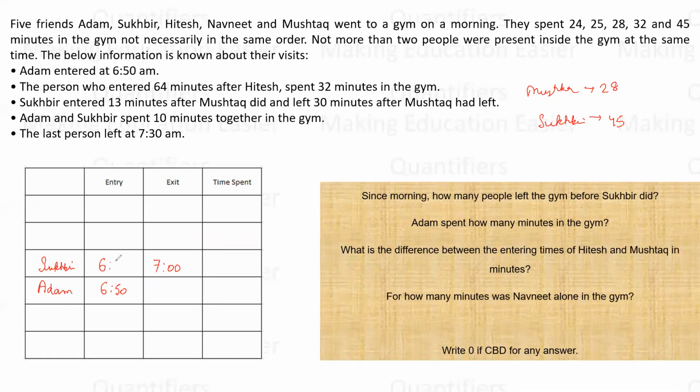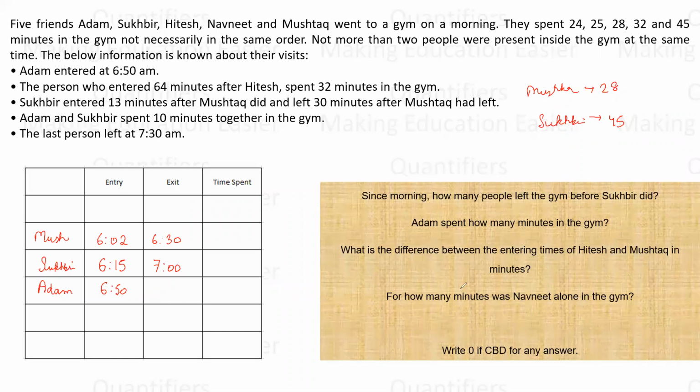6:15. Perfect, right? Because he spent 45 minutes. And he has entered how many minutes after Mushtaq? 13 minutes after Mushtaq. So Mushtaq must have entered at what time? 6:02. And the difference between their exiting is 30 minutes. So he must have left at this time. Is this clear? Up to this point, is everything clear?